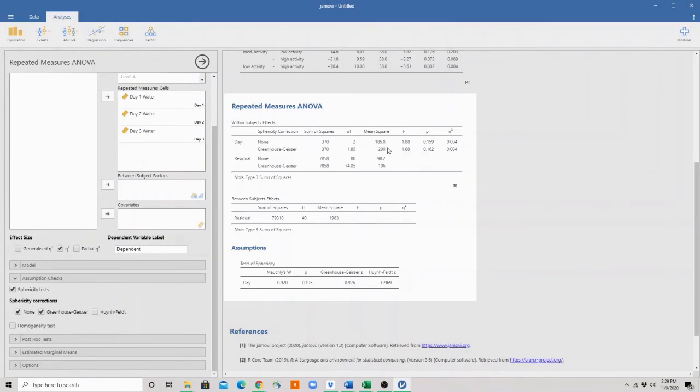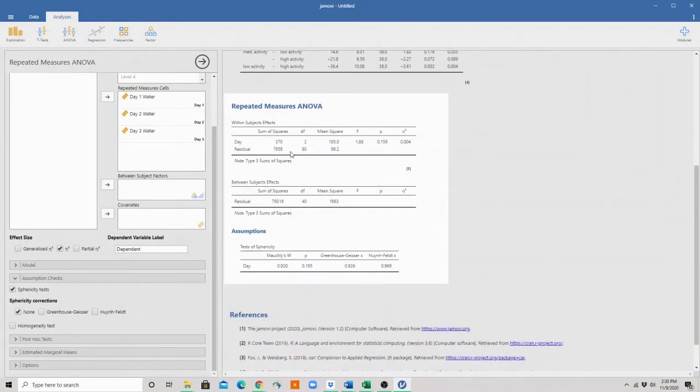Now, as we can see when we look at the Greenhouse-Geisser, what's changed is the p-value has changed a little bit, very slightly, and the F statistic has stayed the same. Most of the change has happened within our degrees of freedom. We've changed from a 2, 80 to a 1.85, 74.05. So this is where we find that it's become more stringent. But because in this test we did not break assumptions, we do not need the Greenhouse-Geisser. So I will get that out of our way.